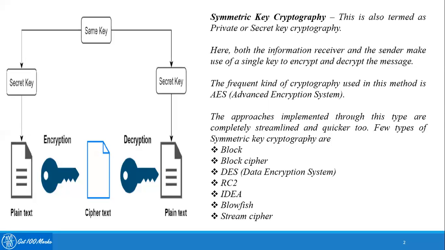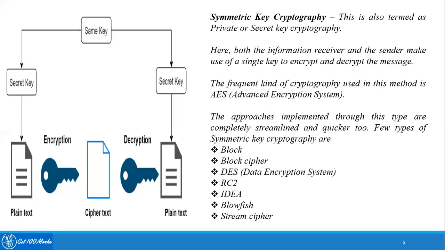Here a common key is developed based on algorithms and that is shared with both the parties, and that same key serves the purpose of both converting the plain text into a ciphertext and also the ciphertext back into a plain text. The approaches implemented through this type are completely streamlined and quicker.